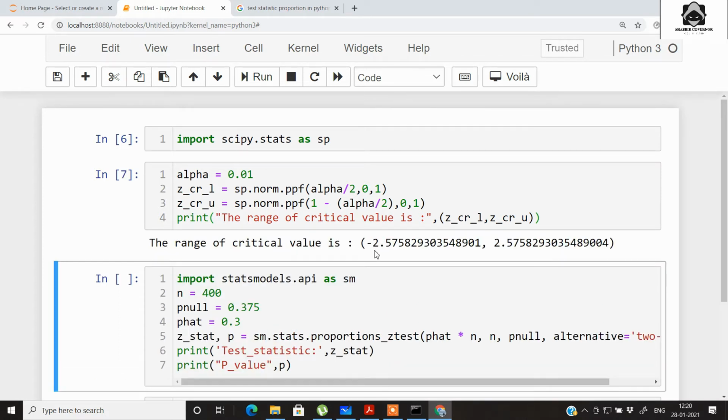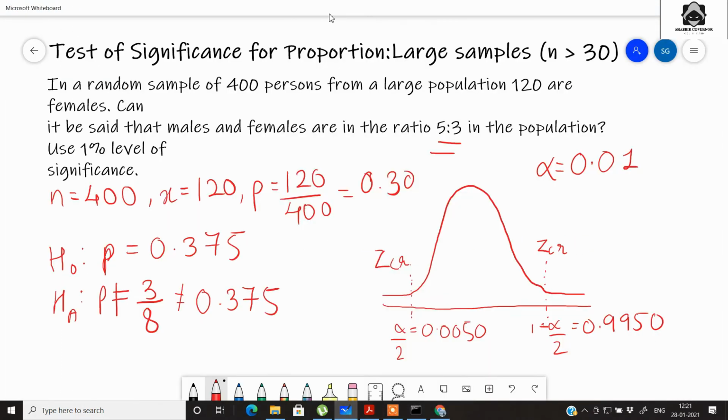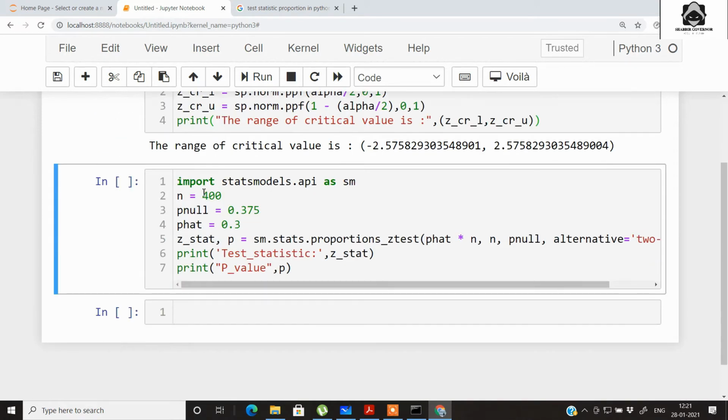So we have the critical values as minus 2.58 and plus 2.58. Now we calculate the Z statistic. Here we have imported statsmodels.api as sm, and then we have again some values that we got from the question. The number of samples that was taken was 400. The null value that we had was 0.375. The proportion value was 0.3 that we got.